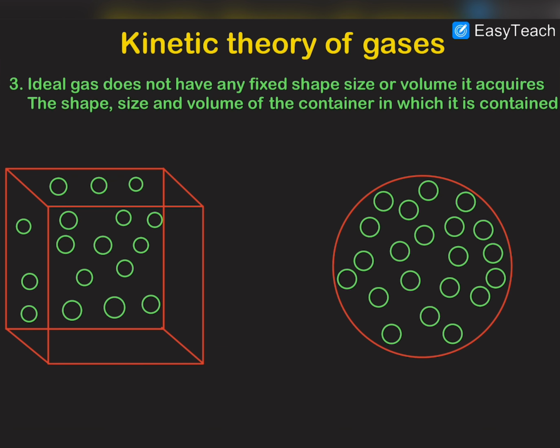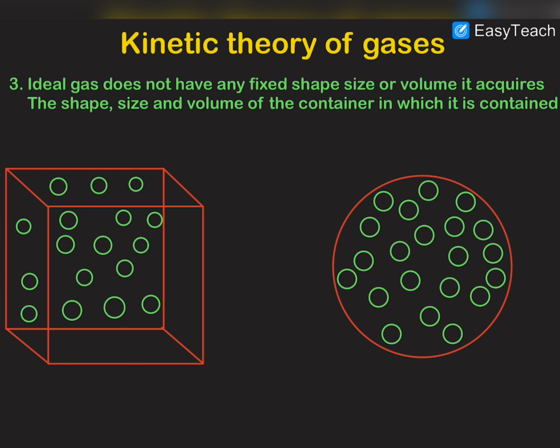Now in the third part, an ideal gas does not have any specific shape or size or volume. In fact, the shape, the size and the volume of the container is the volume or the shape or size of the ideal gas.